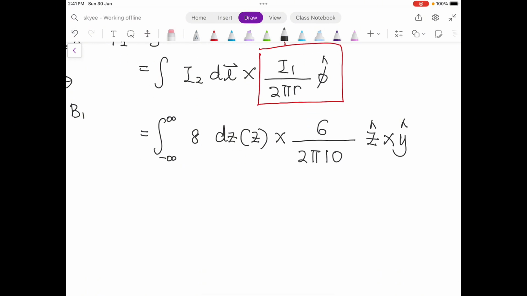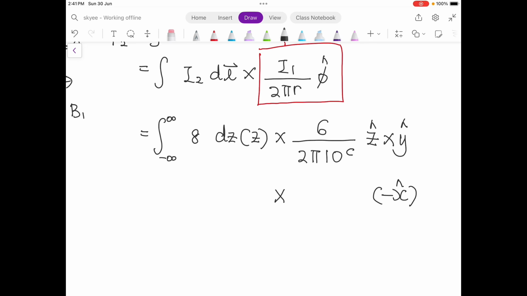Now we can calculate. First of all, let's settle the cross product: z cross y gives you negative x. So this is 6 divided by 2 pi times 10.